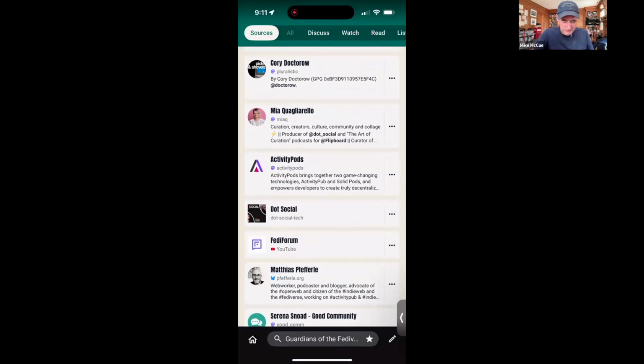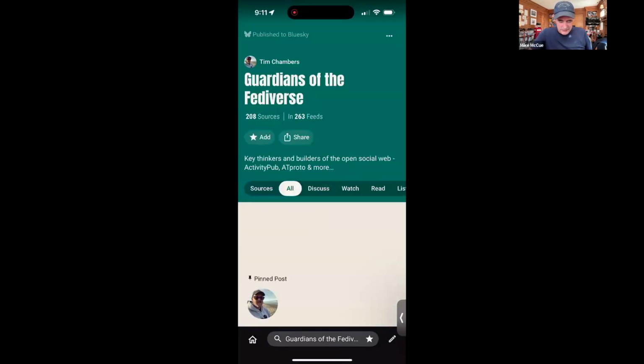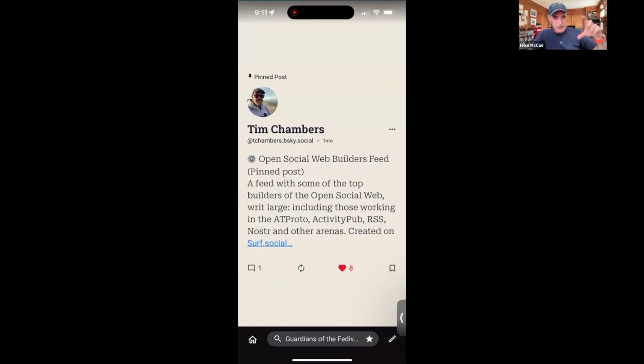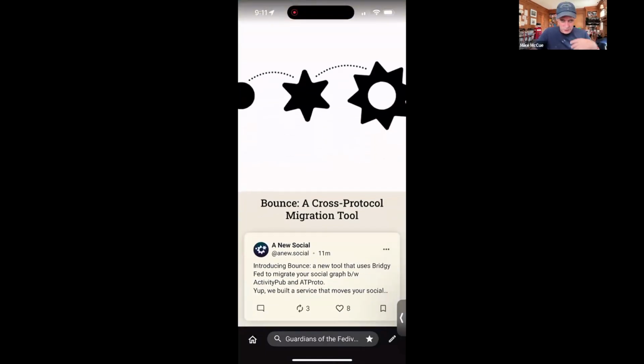So if I go in and look at the feed, you'll see that it has a pinned post explaining what the feed is about. And then you scroll in, and right out of the gate, we've got an announcement from a new social. I can just go ahead and like that. This is actually a Bluesky post. It doesn't matter. I don't have to think about it.